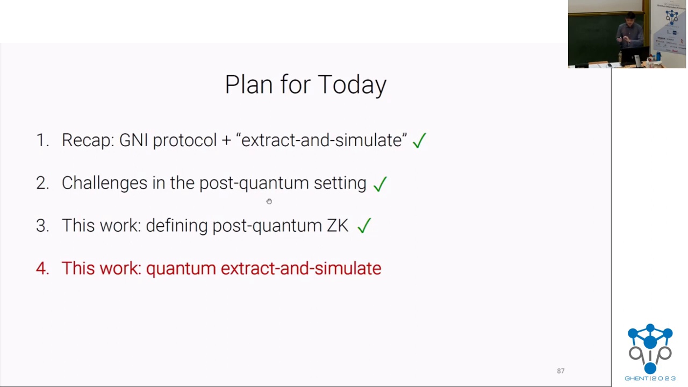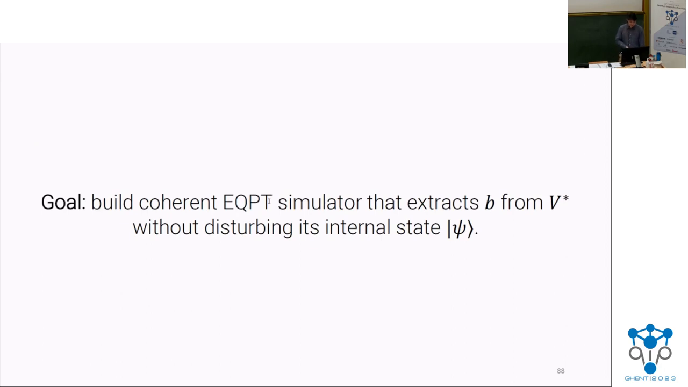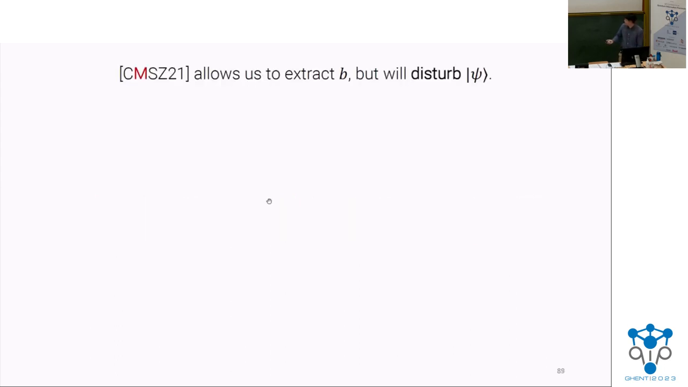So that's on the definition side, but writing down a definition is not the end of the story. You actually have to show that these protocols achieve this definition. And this is where the bulk of the technical work in this paper is. So our goal now, back to this graph non-isomorphism example, is to build a coherent EQPT simulator that extracts this bit B from the malicious verifier without disturbing its internal state. As a starting point, we're going to use this work of CMSE, which shows how to extract this bit from a quantum malicious verifier, but in a way that will highly disturb the internal state.